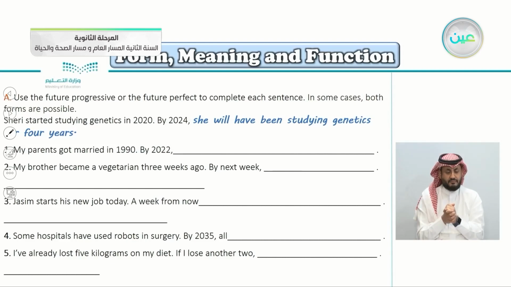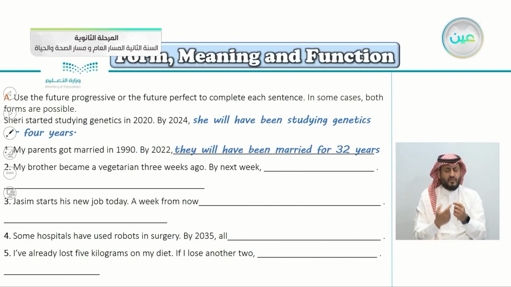So number one, my parents got married in 1990. By 2022, it's the same answer, but try to calculate how many years here. Yes, they will have been married for 32 years.